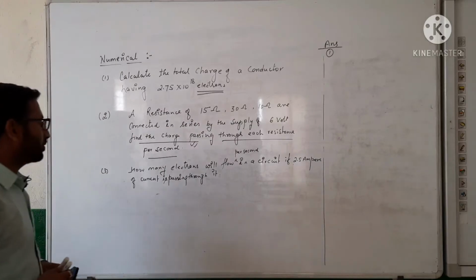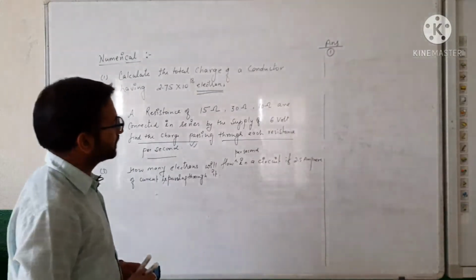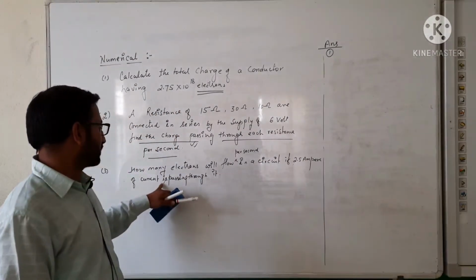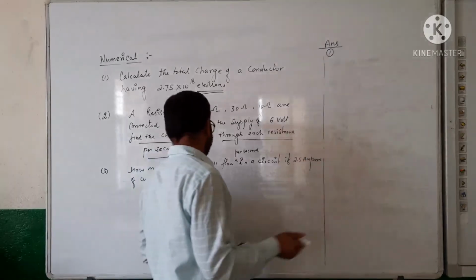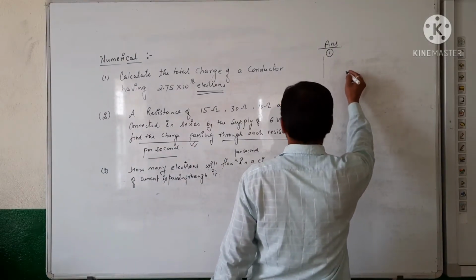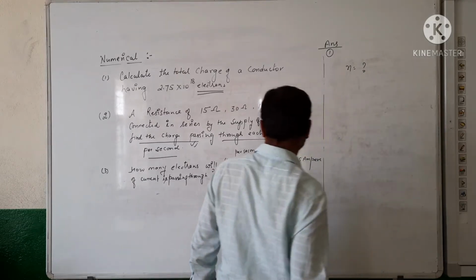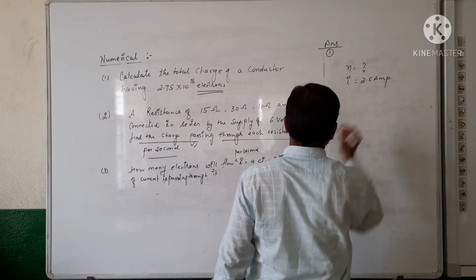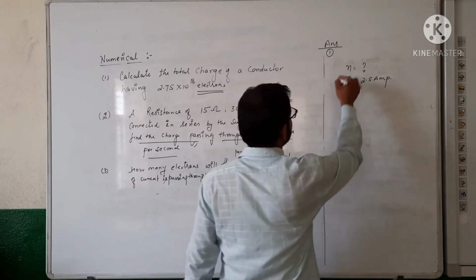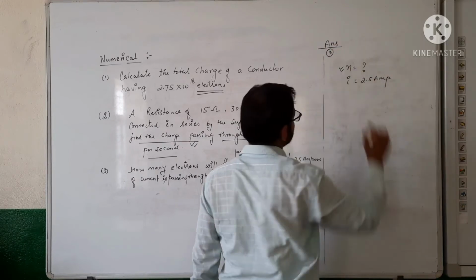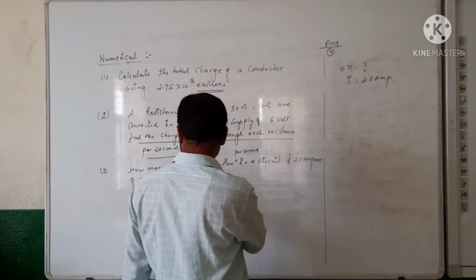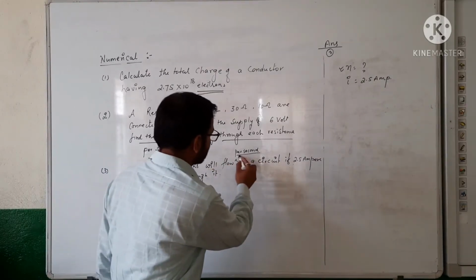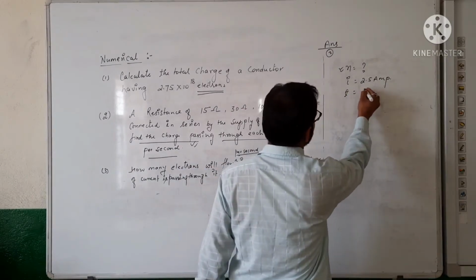Now in the third numerical: how many electrons will flow per second in a circuit if 2.5 ampere of current is passing through it? So here, how many electrons? n is the question mark, and the current we have been given is 2.5 ampere. We need to calculate n here. Time we also have: how many electrons pass per second means time is equal to 1 second.